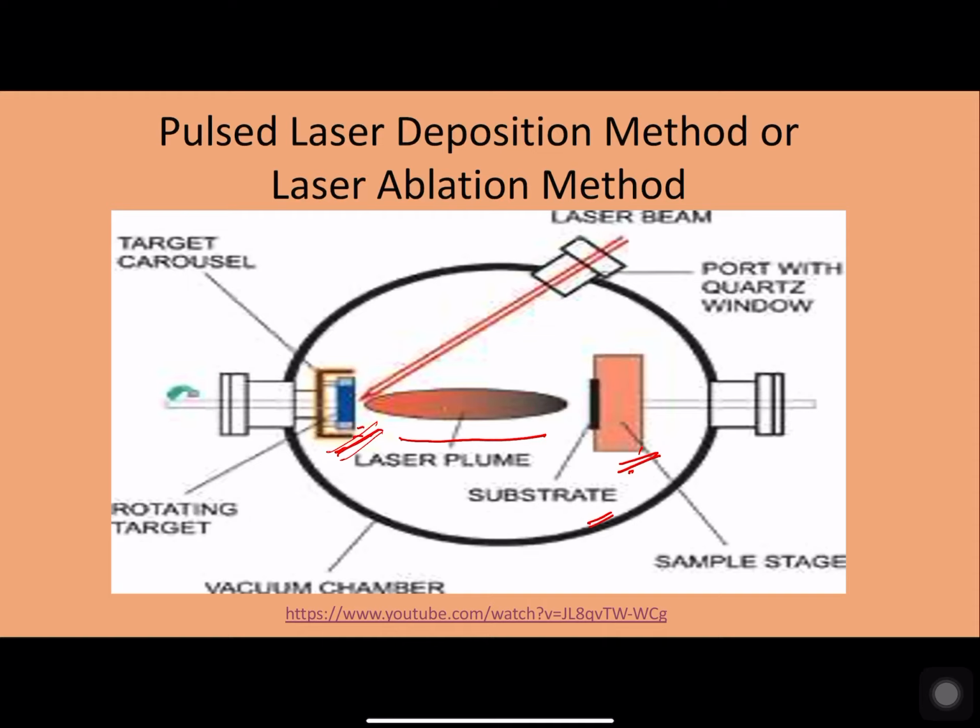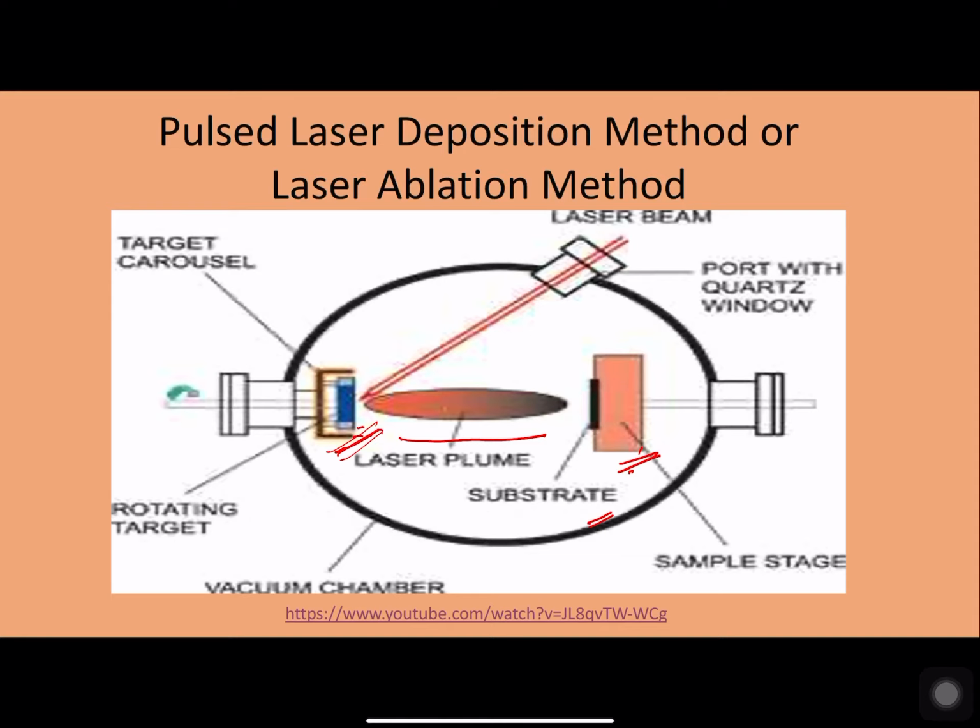Now, so far, whatever methods we have discussed all come under the technique called the top-down techniques. So here, in all these cases, the bulk structures are converted into smaller particles called nanomaterials. Now, let us come to the next type of technique called the bottom-up approach. That is, here in these techniques, atom by atom or molecule by molecule are amalgamated together to form the nanomaterials of the required size.